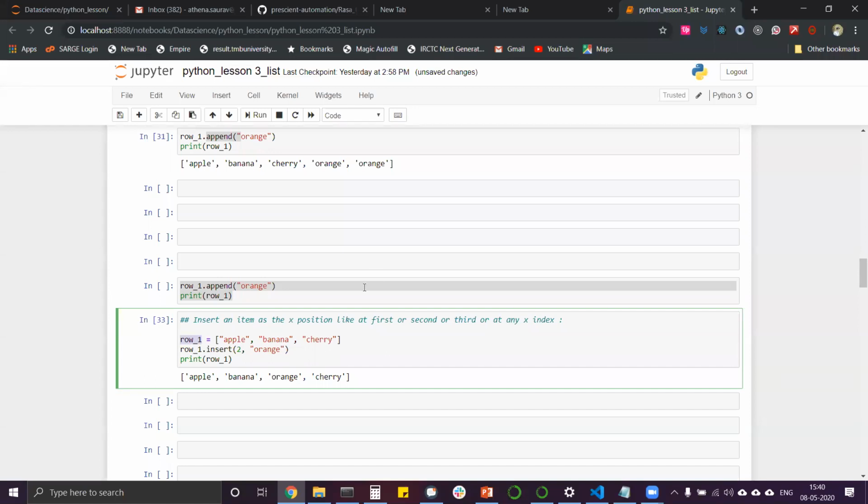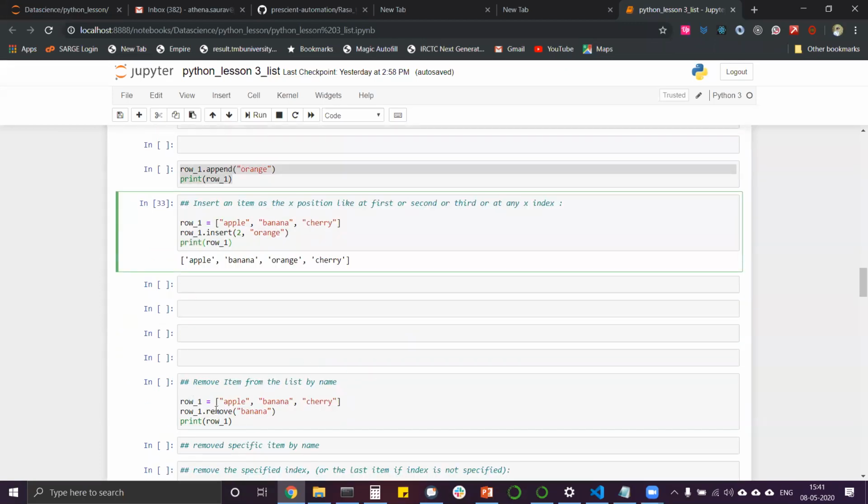So why do we change the value of row 1 itself? Why not create a row 2? Understand that row 1 will take a memory value, and row 2 again will take a memory value. Rather than creating a new variable, if the first variable is not required, update that variable. That's what a good programmer does. Rather than using new resources, you should use the already written resources. That's why we have these commands.